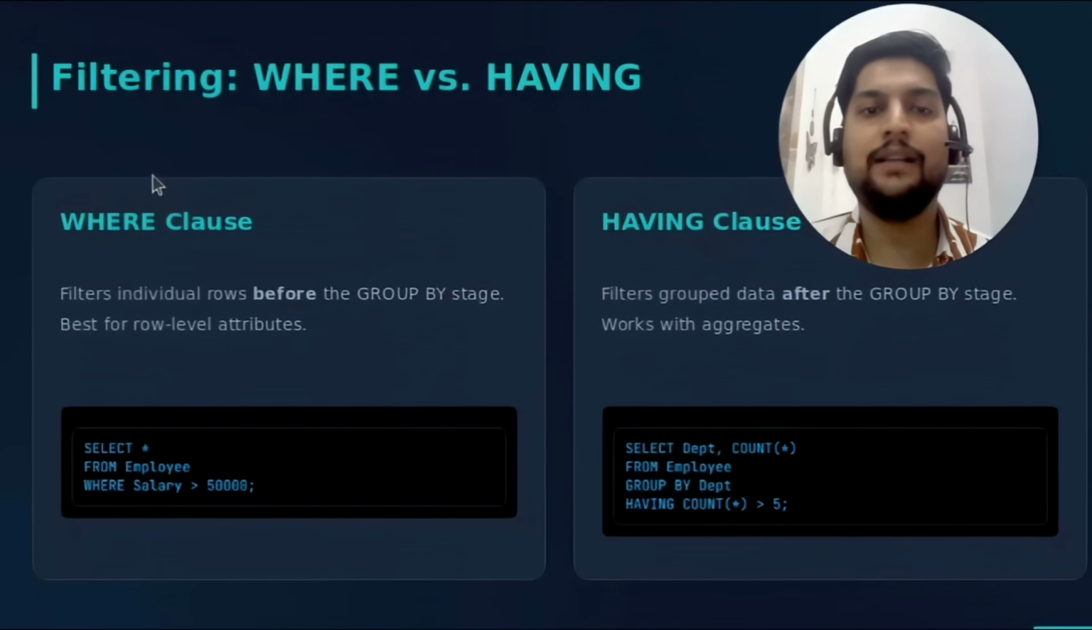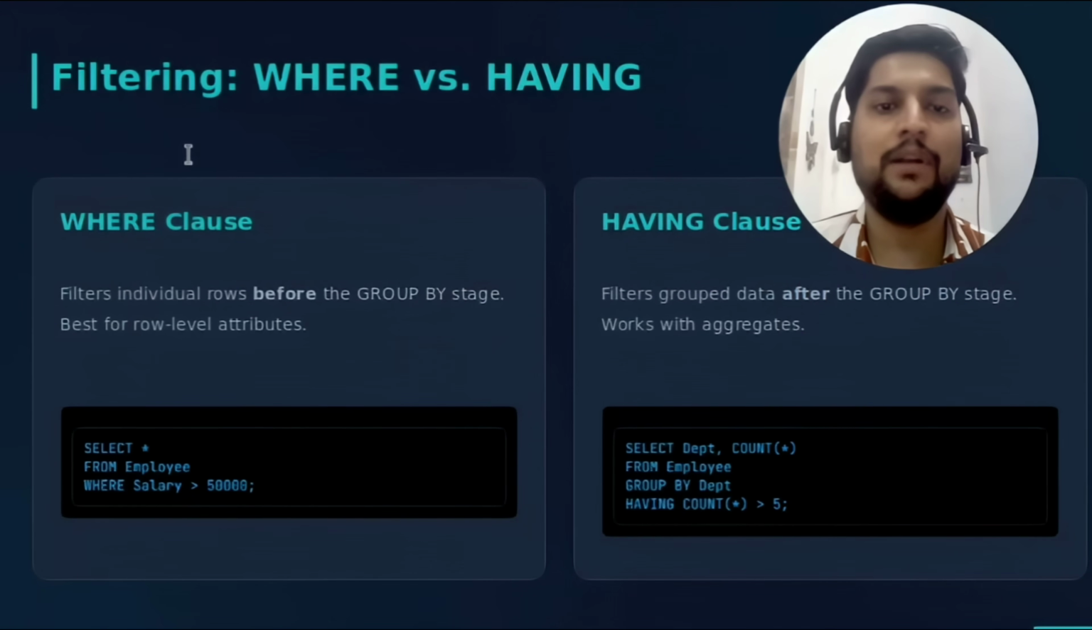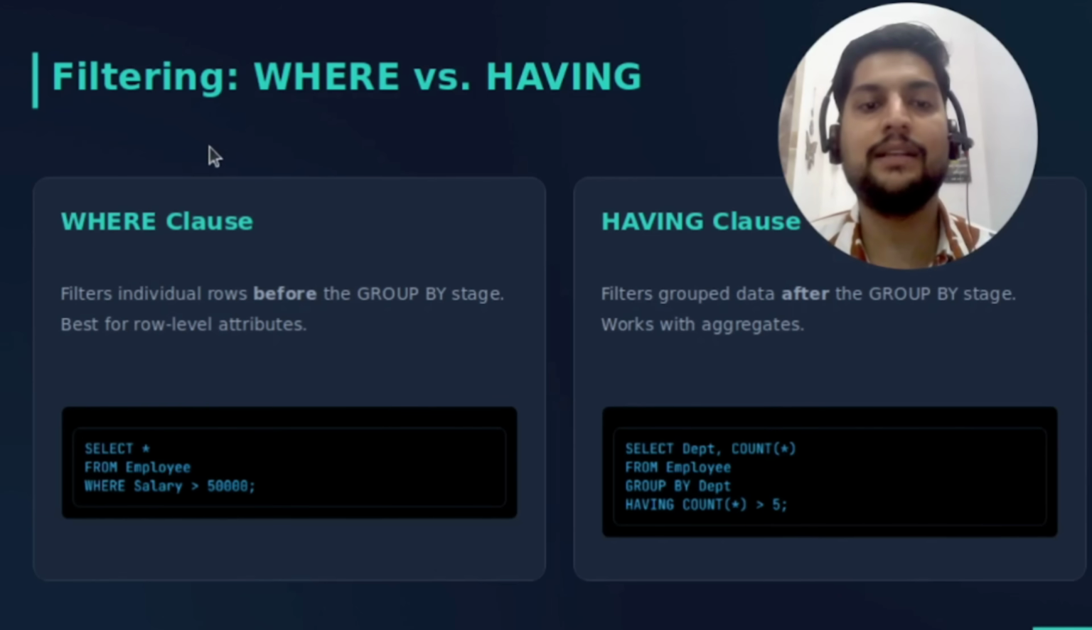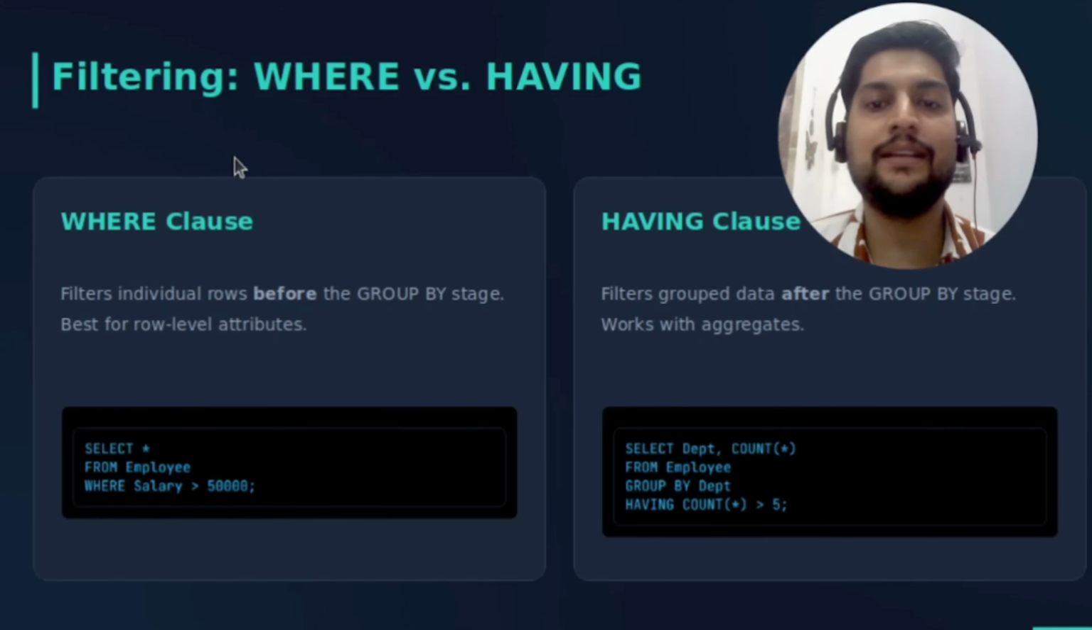So look at the example on the left side of the slide. Here SQL checks each employee one by one, and if an employee's salary is greater than 50,000, that employee is selected, and if the salary is less than 50,000, that row is ignored. Right, so here SQL checks every row individually, and only the rows that satisfy the condition move ahead. So WHERE works on individual rows and it runs before GROUP BY. So that is WHERE for you.